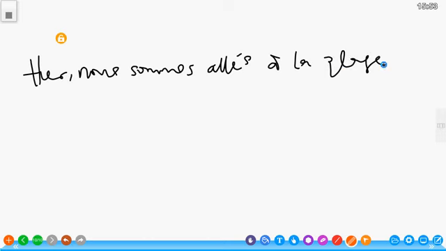Nous sommes allés à la plage. Yesterday, we went to the beach. C'était intéressant. It was interesting. So, this is passé composé: we went. It was interesting. We're not describing how an event or activity was. So imperfect also describes how an event that is past or an activity was. C'était intéressant.